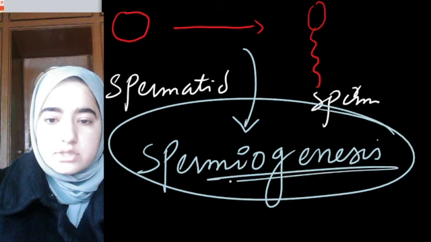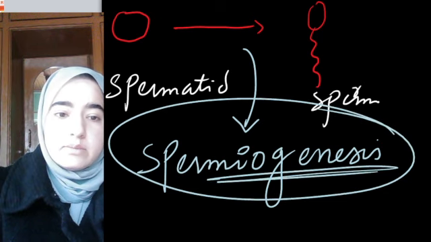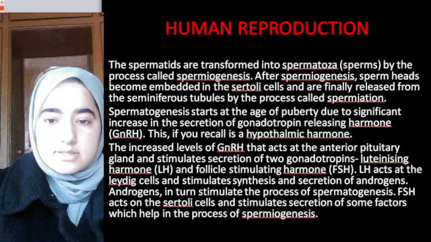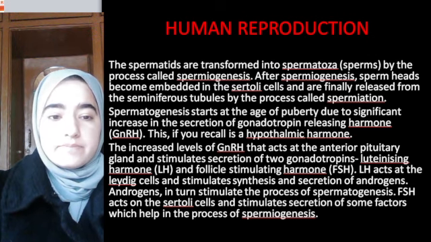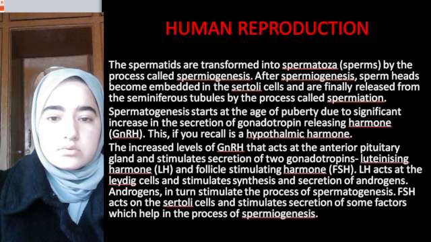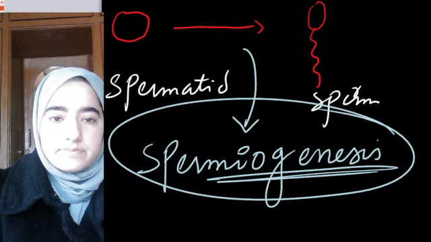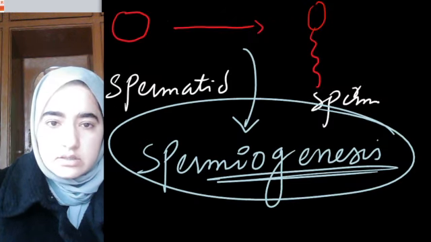Okay, I hope this concept is clear. What do we mean by spermiogenesis? After spermiogenesis, I'll show you this portion, the sperm head.